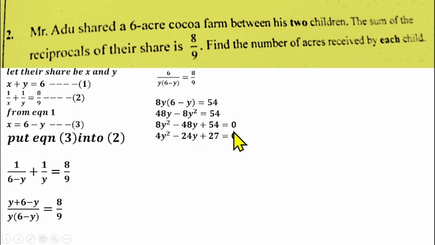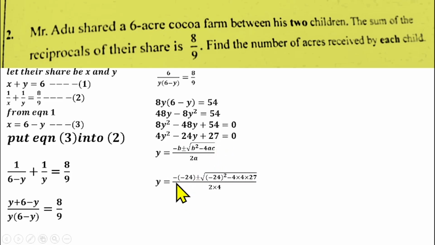So we are now to solve this quadratic equation using the method that we know, but this cannot be solved using a factorization method. So we quickly use the formula method. Since we are looking for the value of y, you'll be having y is equals to minus b plus or minus square root of b squared minus 4ac over 2a. Our a is 4, our b is minus 24, our c is 27. If you substitute that into the formula, you'll be having y is equals to minus open bracket minus 24 plus or minus square root of minus 24 squared minus 4 times 4 times 27 over 2 times 4.